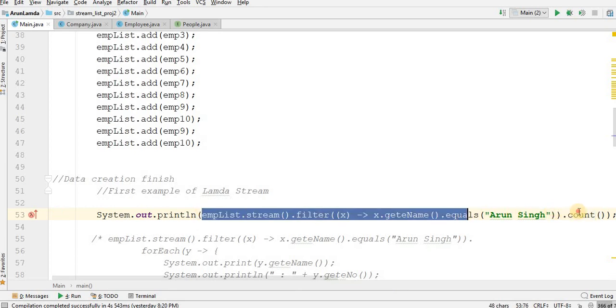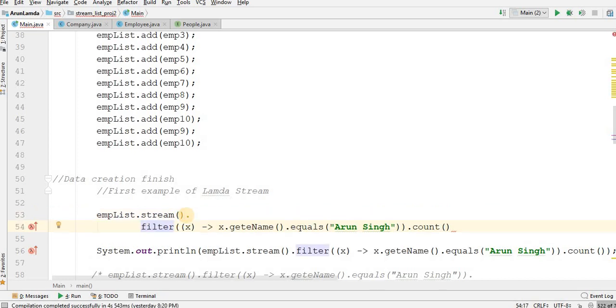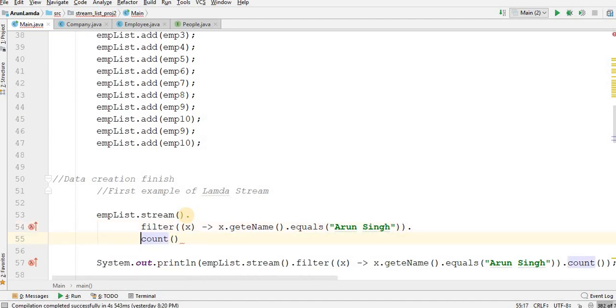Okay, very simple, no issue. Let me break this statement down for you first. I'm going the very simple way. This is my employee list dot stream. Okay. Now I have done some filtering on it. What does this filter say? This filter says, whatever input this list is giving me, a stream of one element at a time, what I have added here. So I will get employee 10, employee 9, employee 10, in the order in which I have added them. Now I will have x dot get ename.